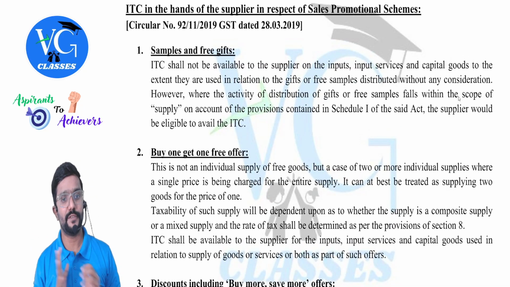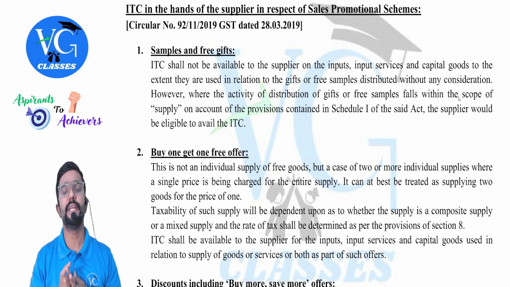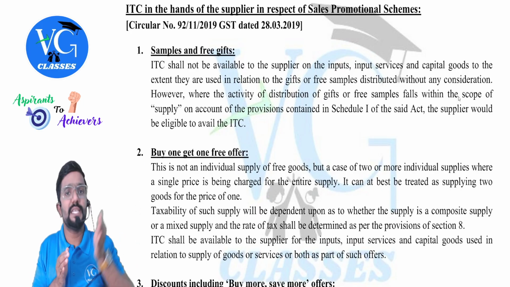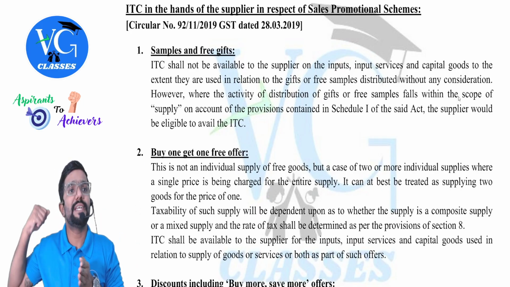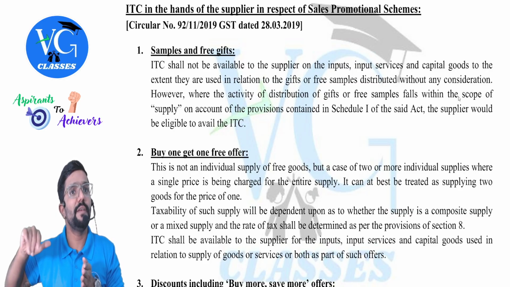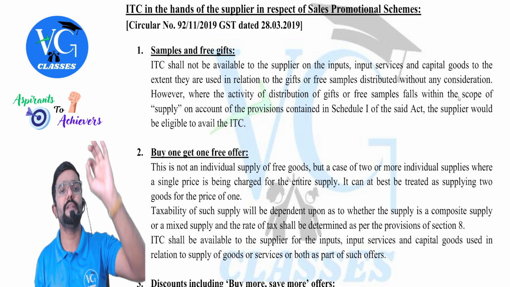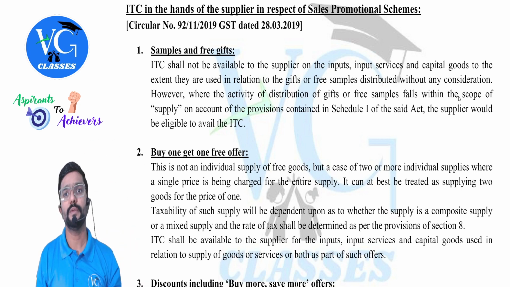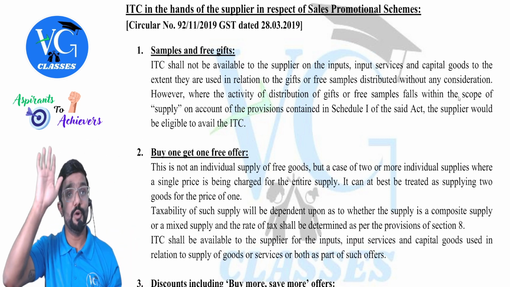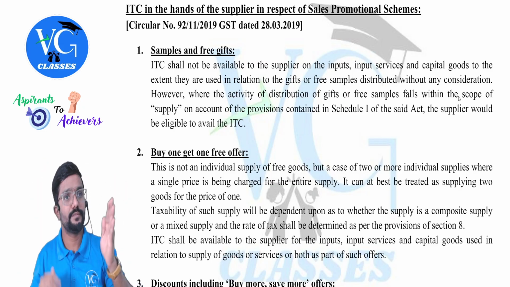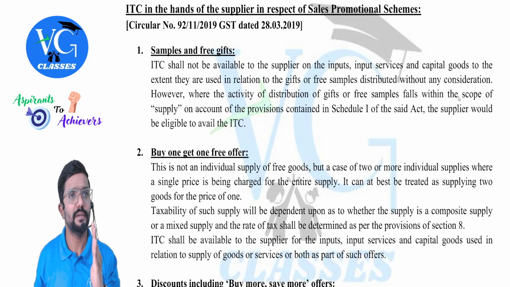What is it, sir? Samples and free gifts. For example, sir, I purchased the goods, but now I am giving it as a free sample or as a gift. Can I claim the credit? No. Section 17(5) told no credit. Sorry, but I already told you, this we have already covered. Sir, I purchased an item. I have already claimed credit, sir.